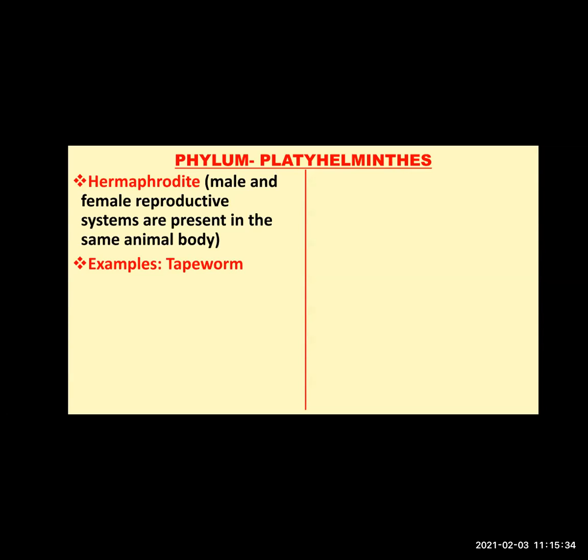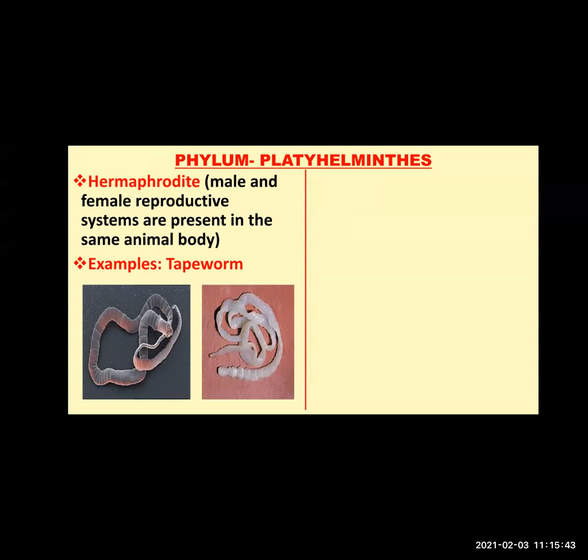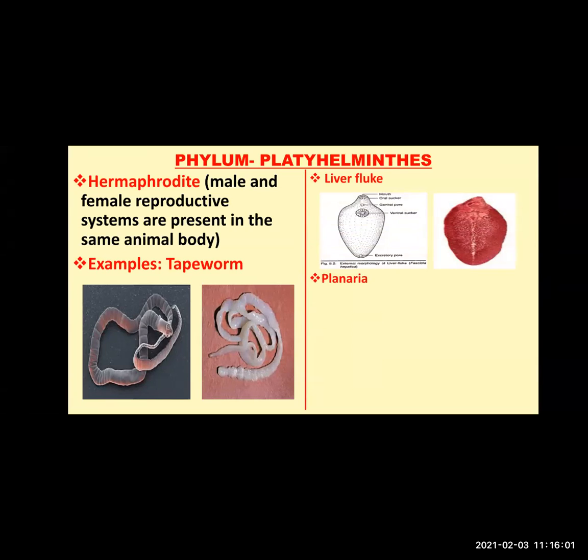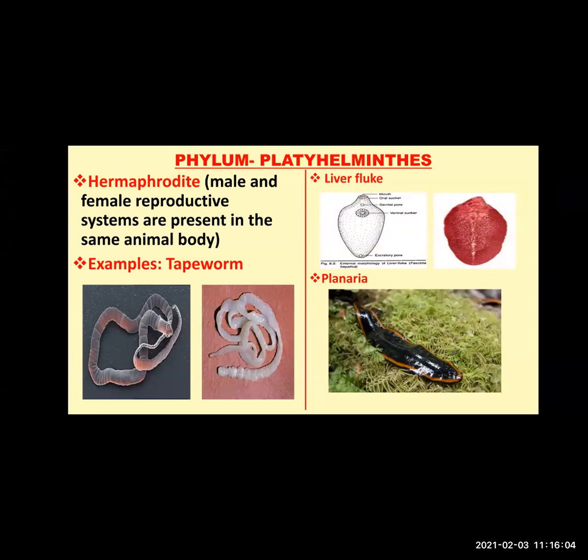Now, different examples of this phylum are tapeworm. See how it looks. Tapeworms are found inside our body. So look at the picture. Sometimes if you see, you will easily identify, oh, tapeworm was present inside my body. Then liver fluke. See, this is how liver fluke looks. Third one, planaria. You can see this body. It is flat and smooth. It is not segmented. You have to remember, segmentation is not there in planaria.